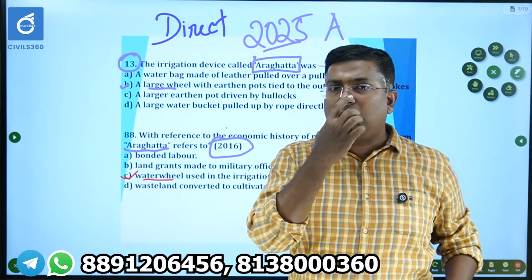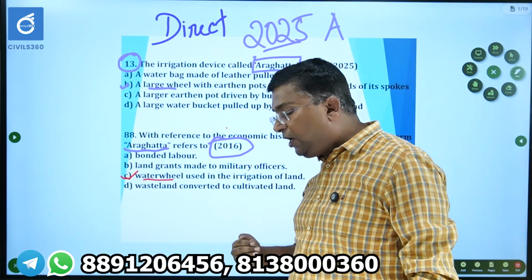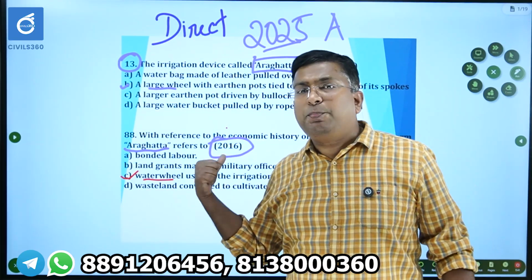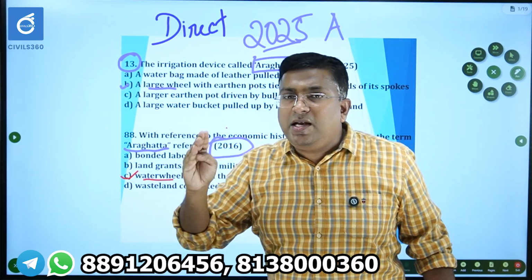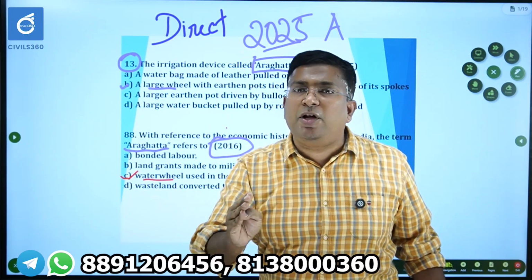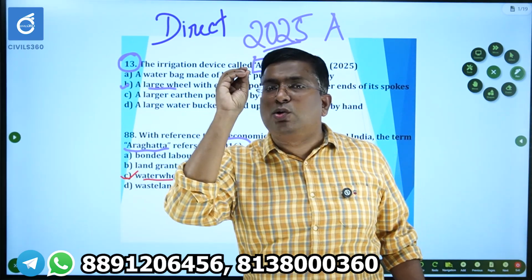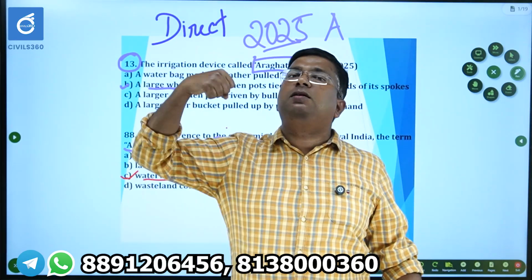My humble request to all of you is that before seriously starting your preparation, in the case of the GS1 paper, go through all the 15 years of questions, from 2011 to 2025, thoroughly. There are around 1500 questions in total. Try to read, understand the pattern, and try to solve them.